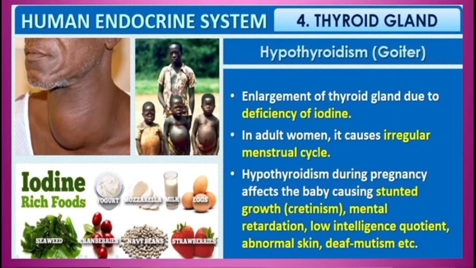And if hypothyroidism occurs during pregnancy, it affects baby and the baby may suffer from stunted growth, and the disease is called as cretinism. Also, there may be mental retardation, abnormal skin, deaf mutism in baby. One must eat iodine-rich food and also iodized salt to avoid goiter.